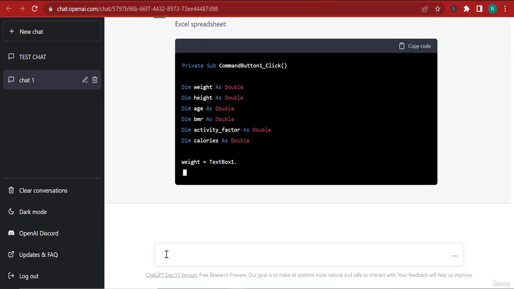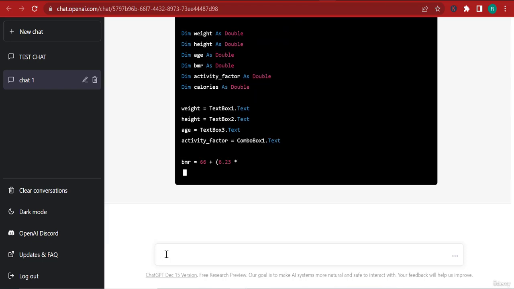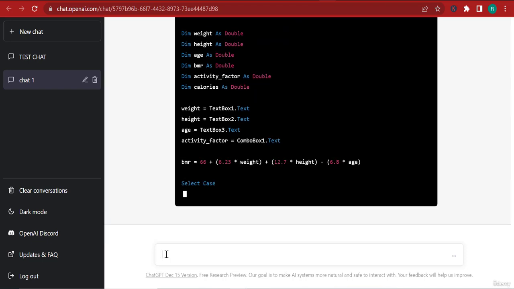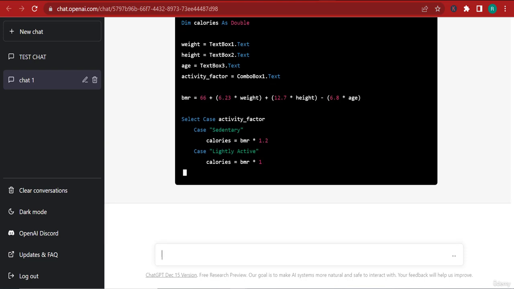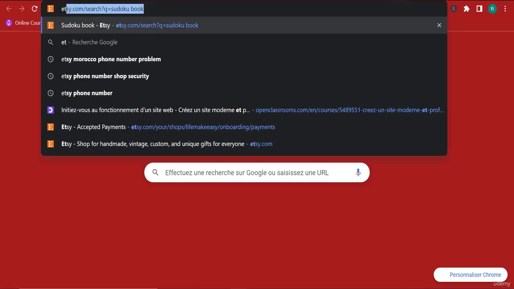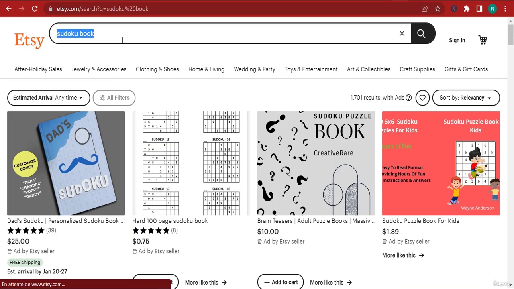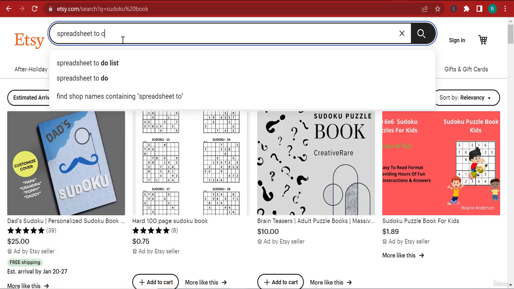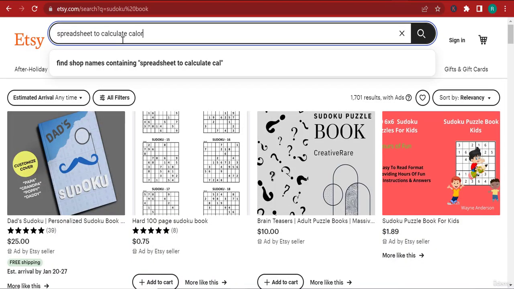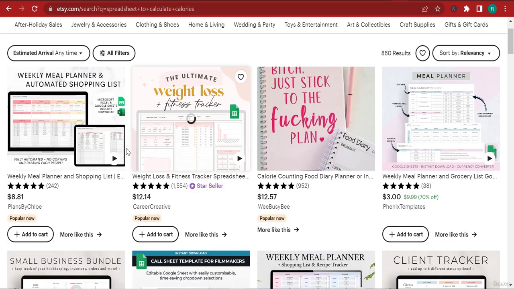Right now it is writing the Visual Basic code for that, and you can basically create that spreadsheet and sell it on Etsy. If you're wondering, you can go to Etsy and search for a spreadsheet to calculate calories, and you'll find that some people are making a lot of money from this.